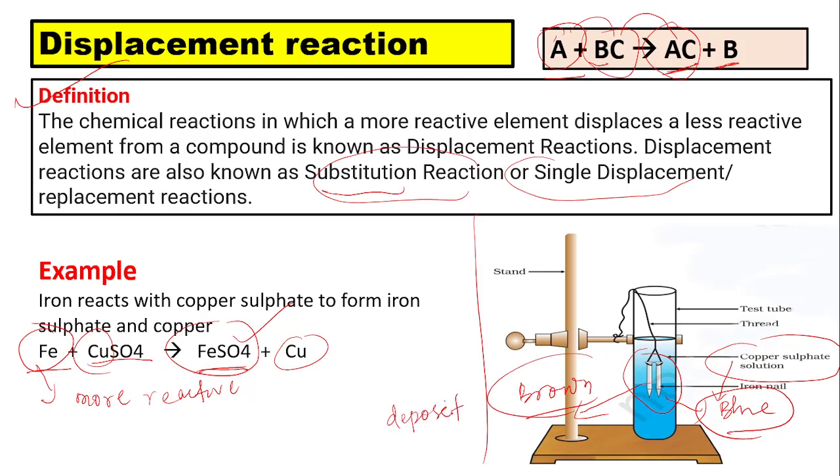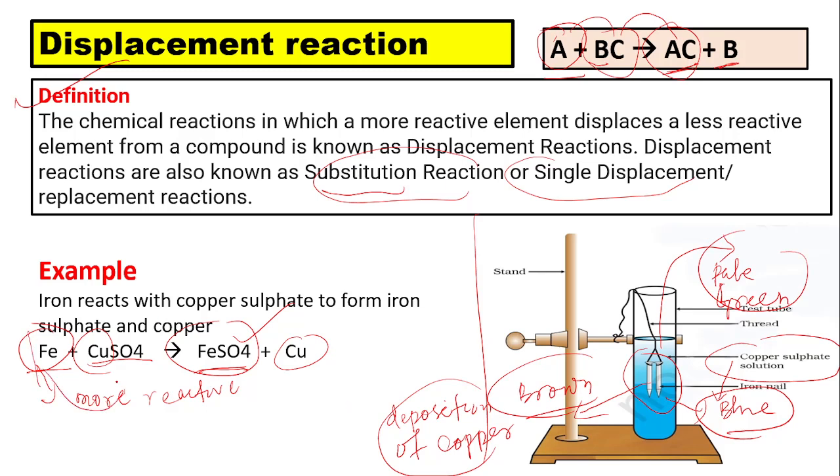So this brown color indicates the deposition of copper over the iron nail, and this solution becomes pale green. In this case, iron displaces copper.